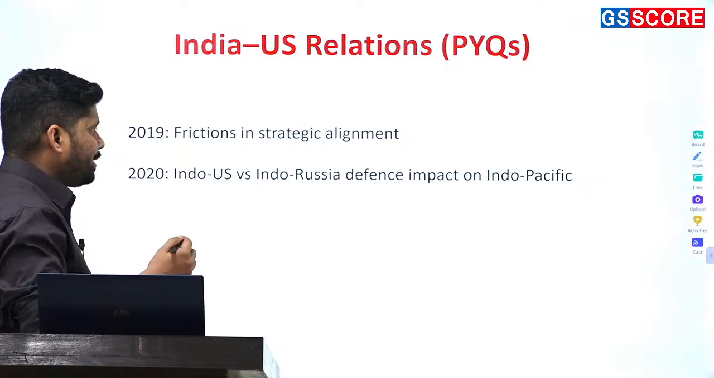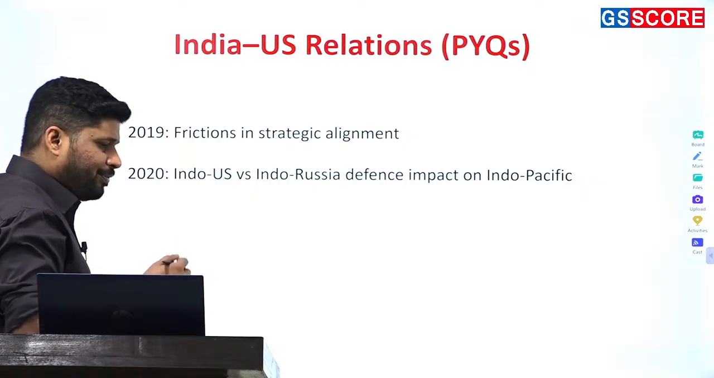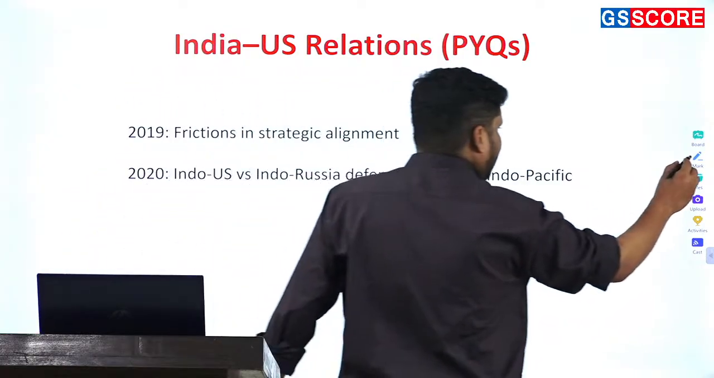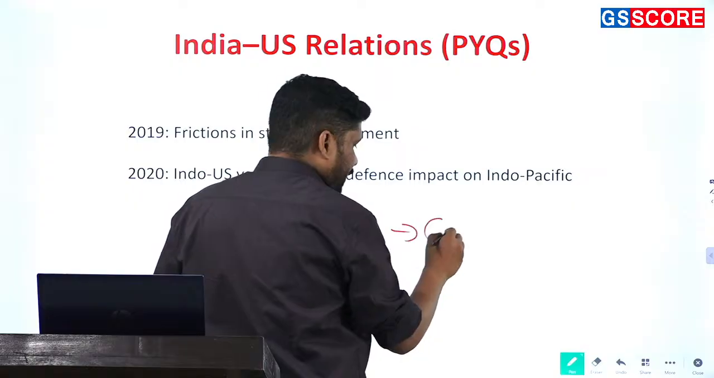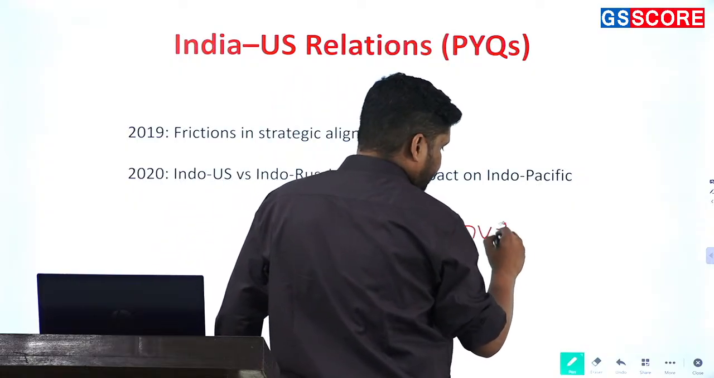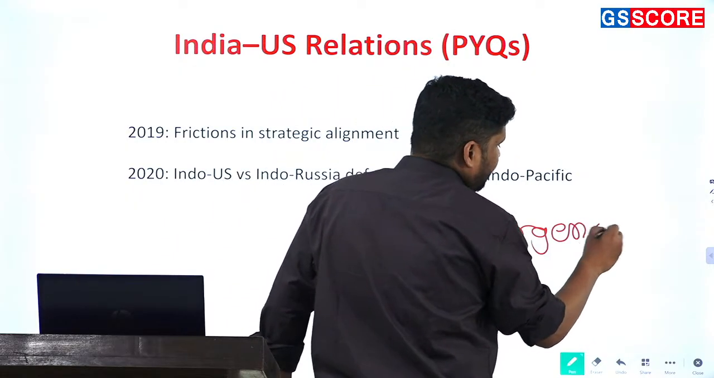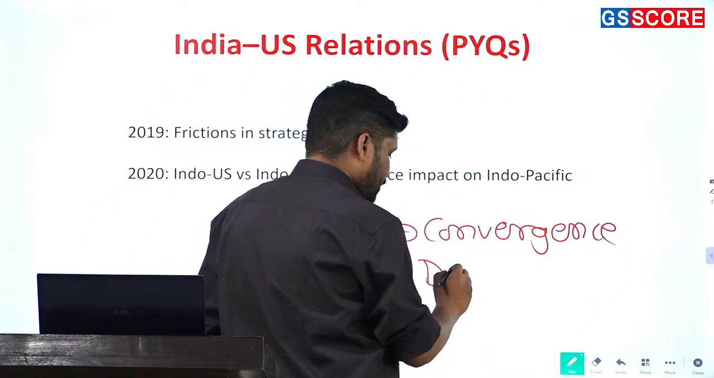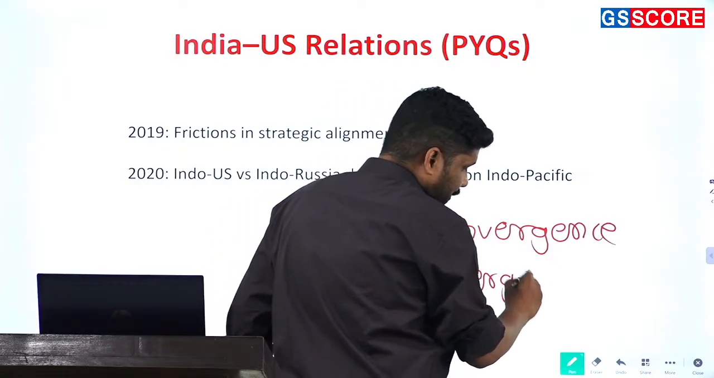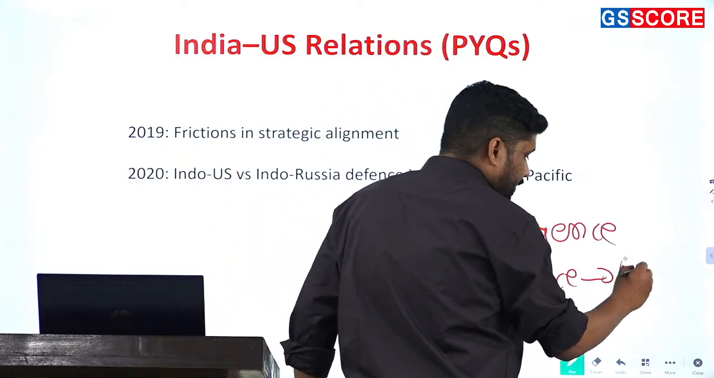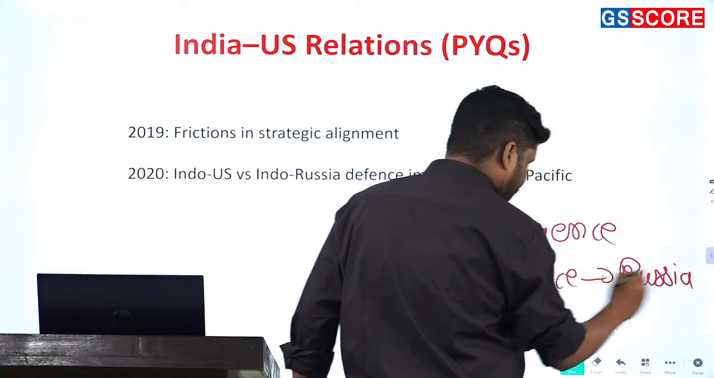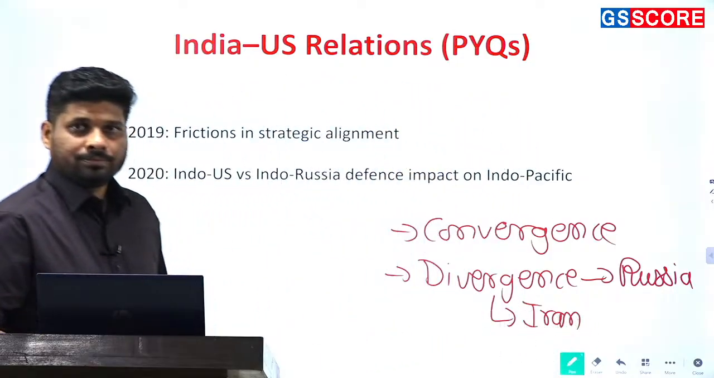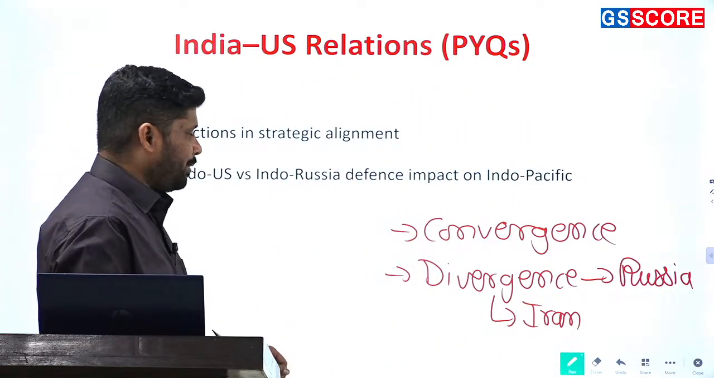In 2019, the question was on strategic alignment, frictions in strategic alignment. When you look at India and the US, what you have to focus upon is convergence, where India and the US have common interests. But you also have to take into consideration divergence, especially when it comes to India's relations with Russia and India's relations with Iran. All right, they have to be taken into consideration.